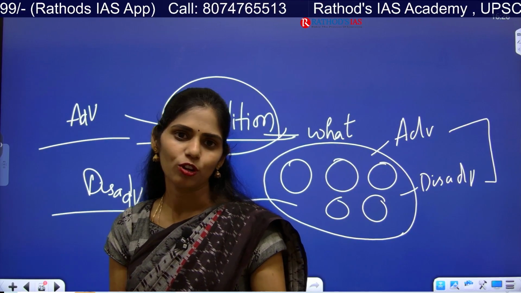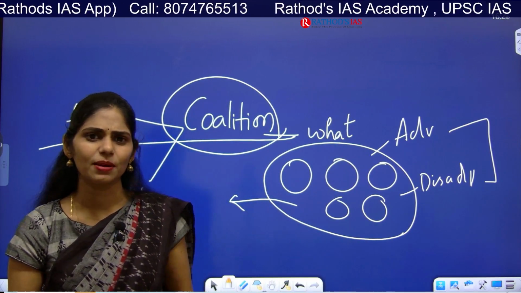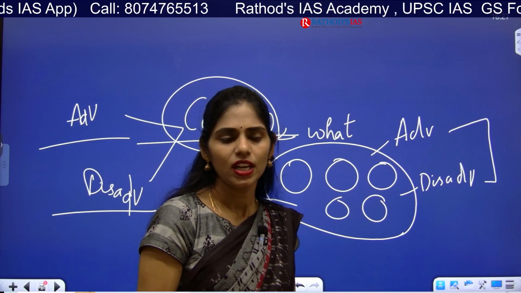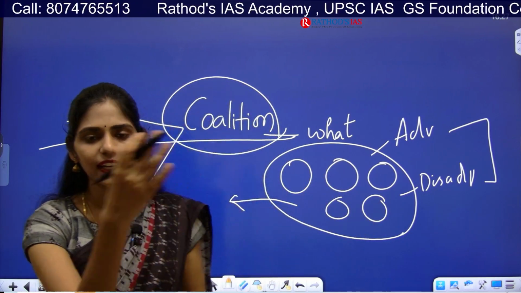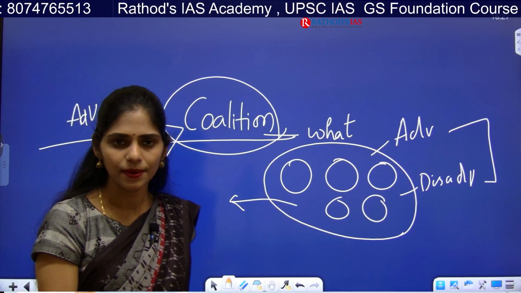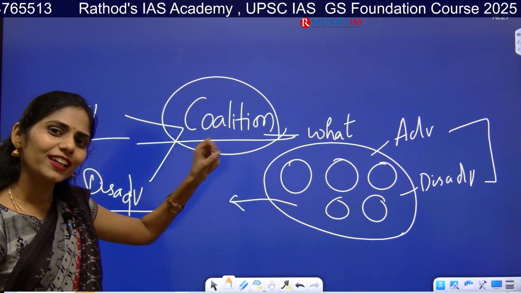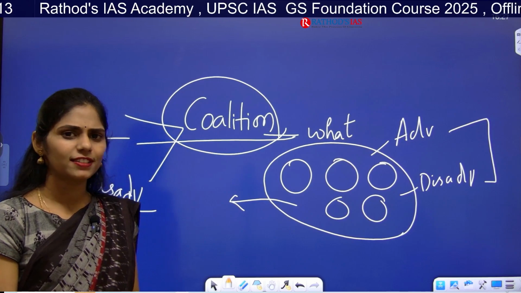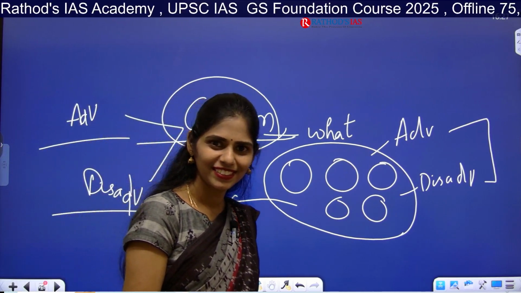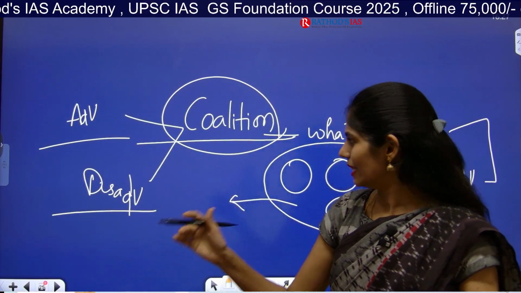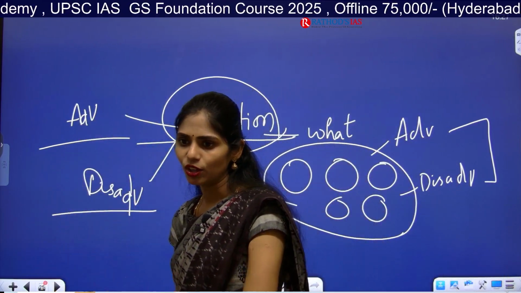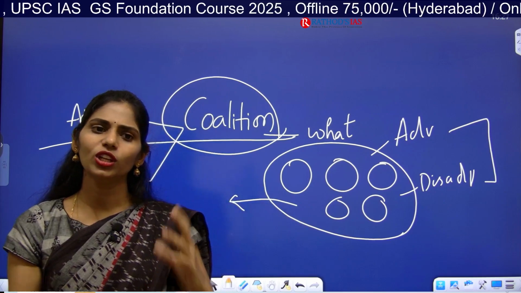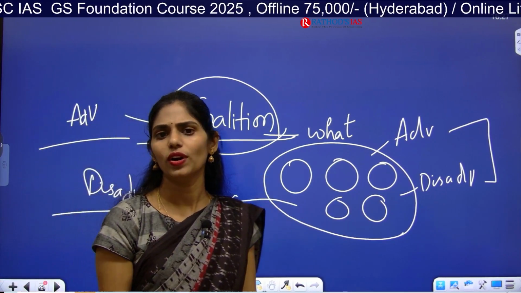TDP and the Jana Sena party came together and formed this coalition government, and they got most of the seats against YS Jagan, right? So what are the advantages? Who is going to become the chief minister? Again, there is a question mark. Yes or no? In this way, a single party on one side and a coalition on the other, they have their own advantages and disadvantages.